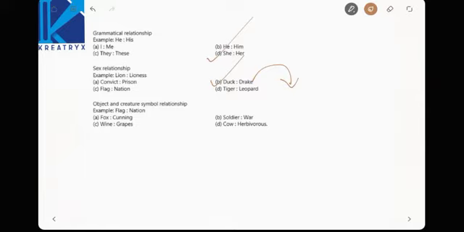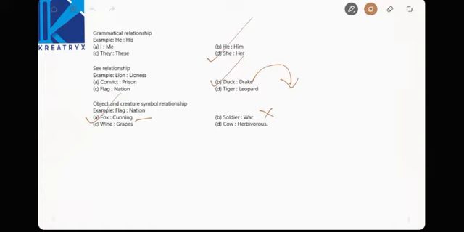Next, object and creature symbol relationship. Flag and nation, it seems. Flag is a symbol to know the nation. Now see here, which one will help you there? Soldier, war, no, soldier is not responsible for only war. Now fox is the nature, right? It's cunning nature. Fox is related to its cunning nature.